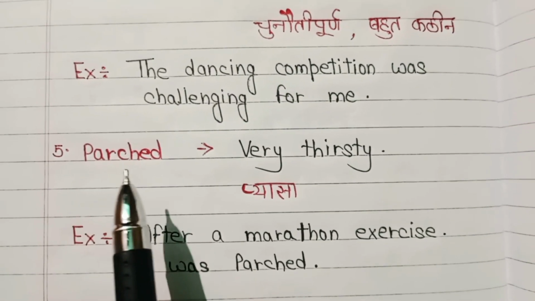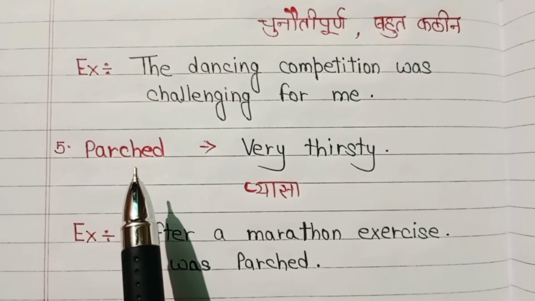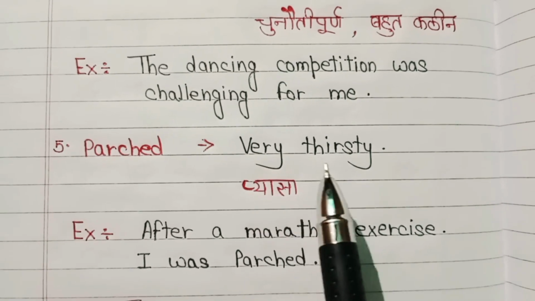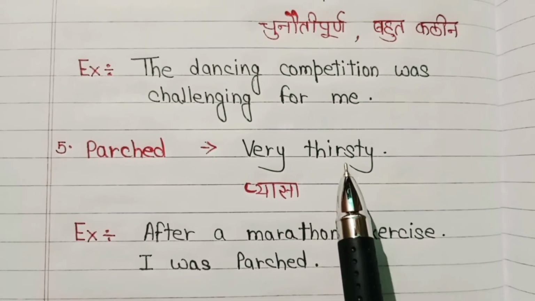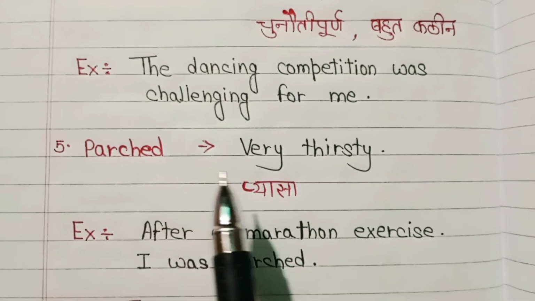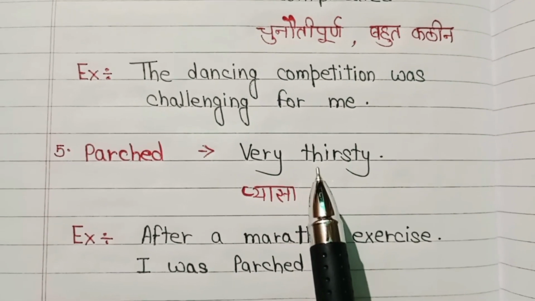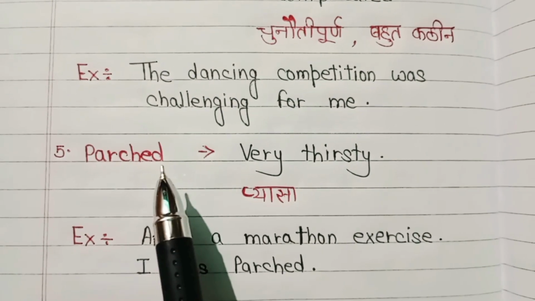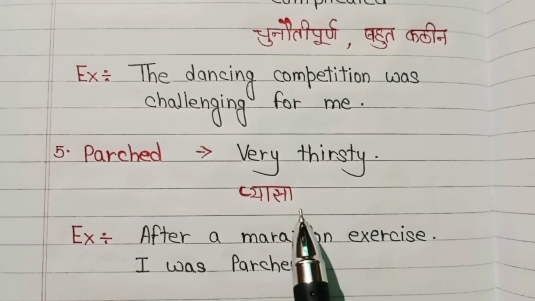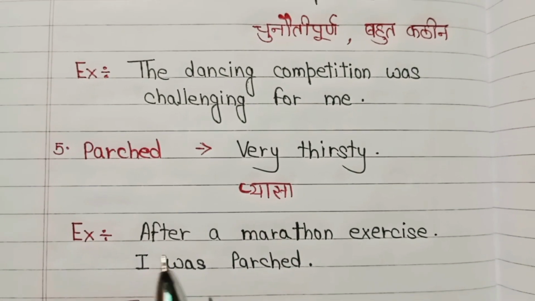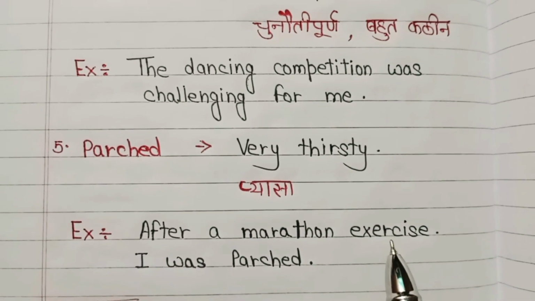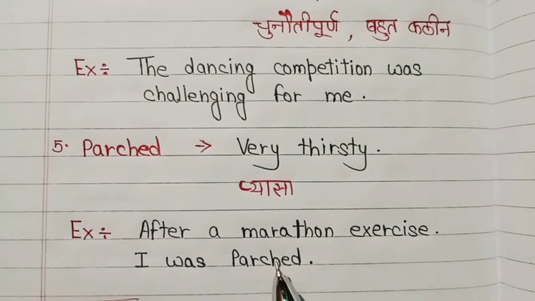Fifth word is parched. Parched means very thirsty. Very thirsty is a basic word and we will replace very thirsty with parched. In Hindi, we say प्यासा. For example, after a marathon exercise, I was parched.